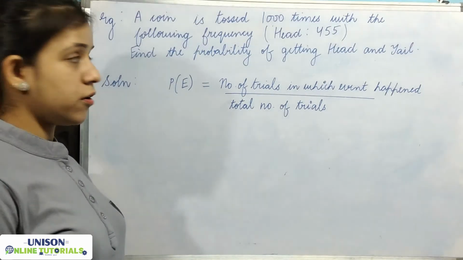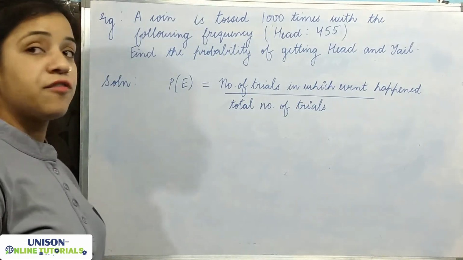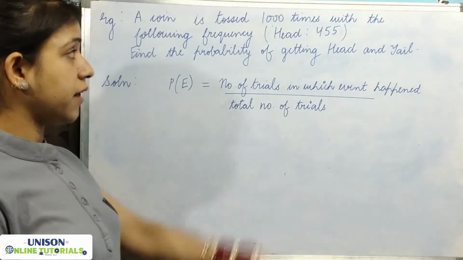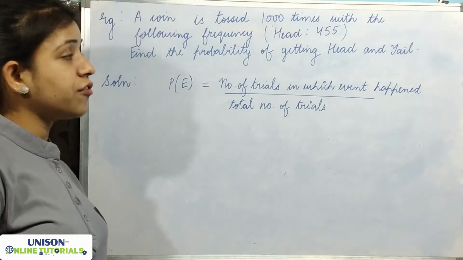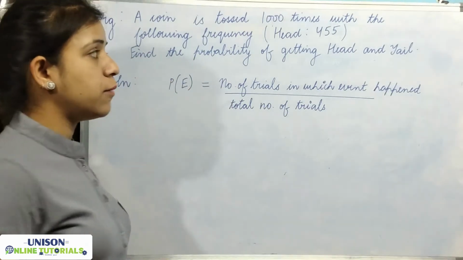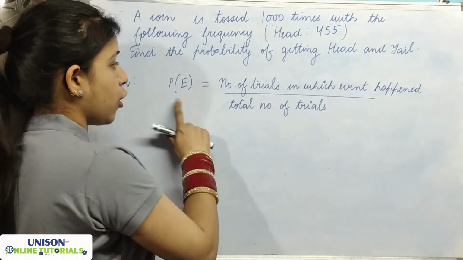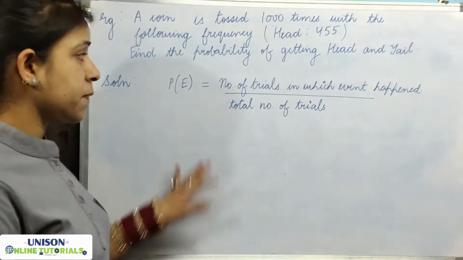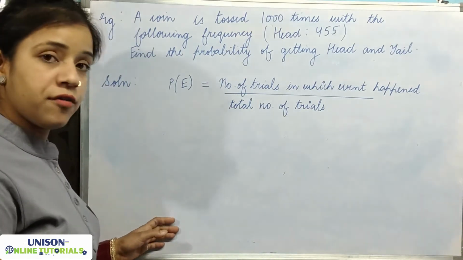Let's take an example for this. A coin is tossed 1000 times with the following frequency. It is given that head comes 455 times when you toss the coin 1000 times. Now you have to find the probability of getting head and tail. The probability of an event is the number of trials in which the event happened by the total number of trials.